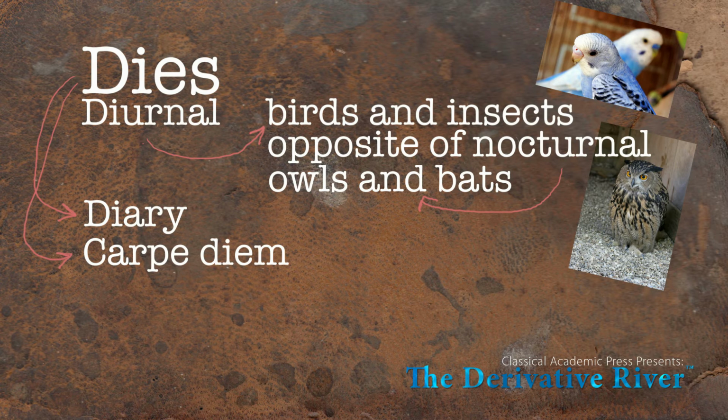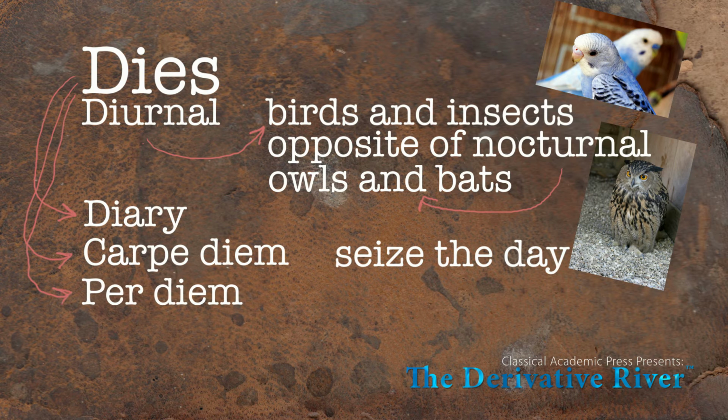Carpe diem means seize the day, or make the best of the opportunity that the moment or day presents before you. And then there's the phrase per diem. Per diem means by the day, and it's often used in business contexts when you are allowed, for example, a certain amount of money that you can spend when you're traveling per diem each day.